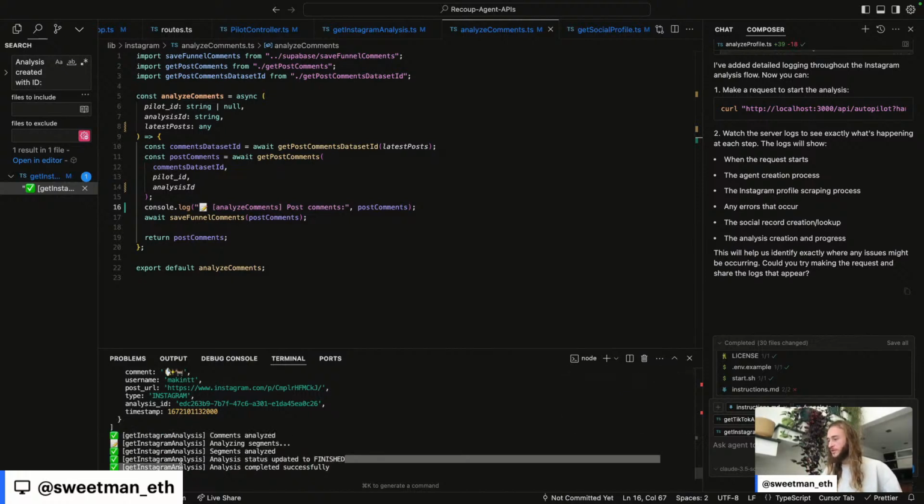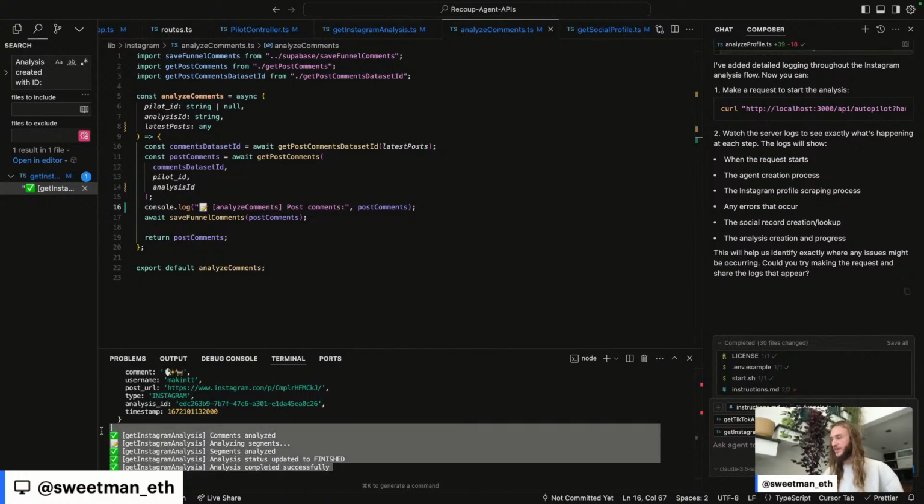And then it finished the scraping of my Instagram profile. And then we can see that it finished analysis of that Instagram profile. So it looks like everything finished well. And so the next step is to check our endpoints to see if everything was stored.